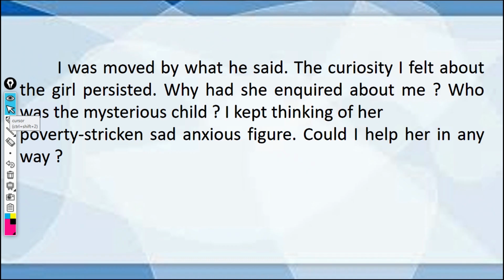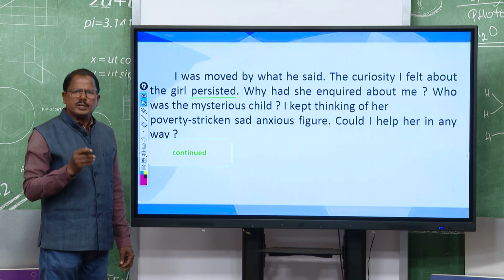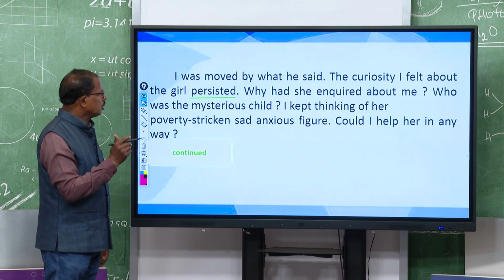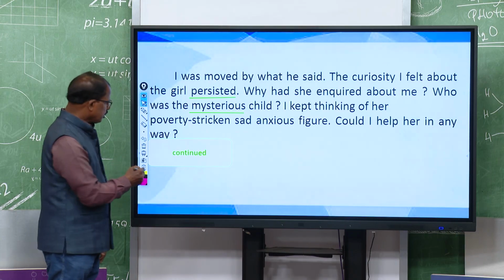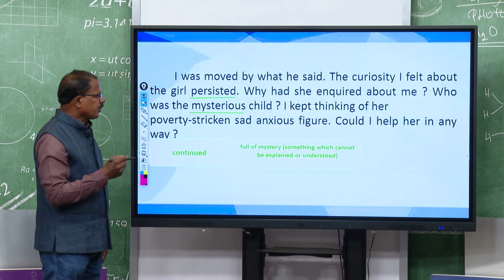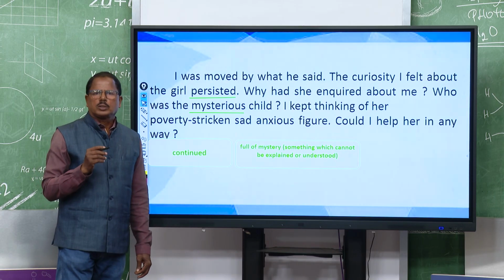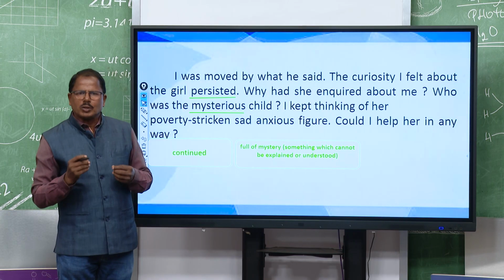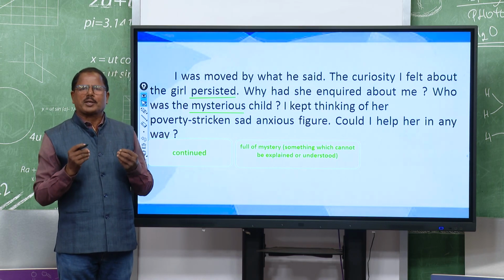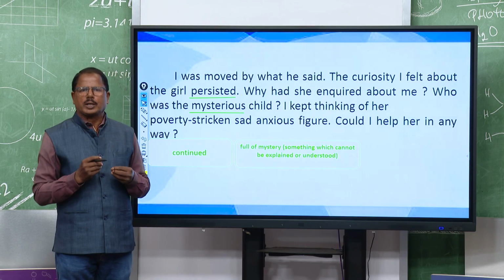You just see which are the new words for you, persisted, and the meaning is continued. So, what continued? The writer says his interest, his desire to know about the girl continued, right. And the next word is mysterious. Mysterious means full of mysteries, something which cannot be explained or understood. So, who was the mysterious child? The writer wanted to know about that.